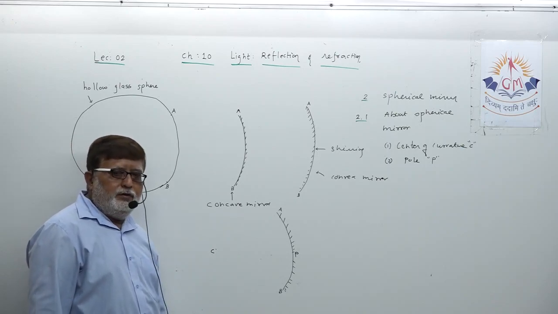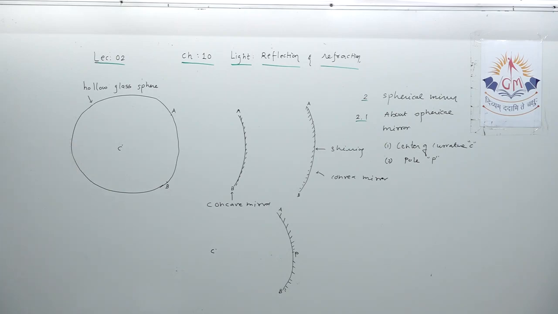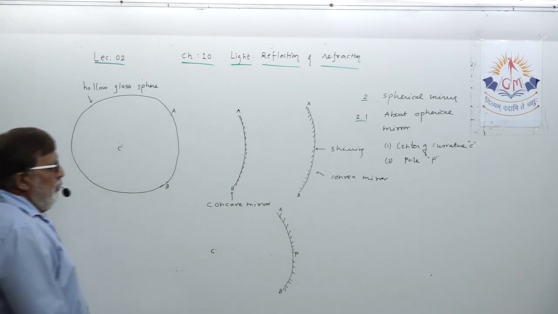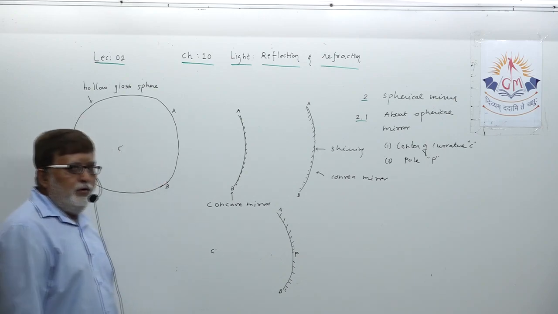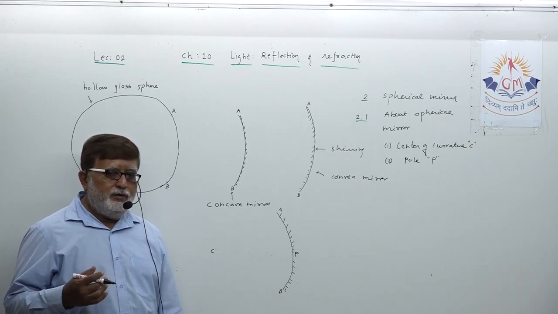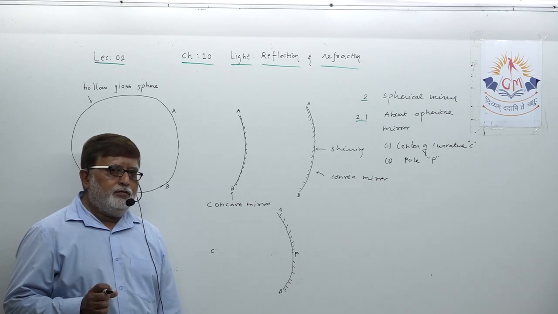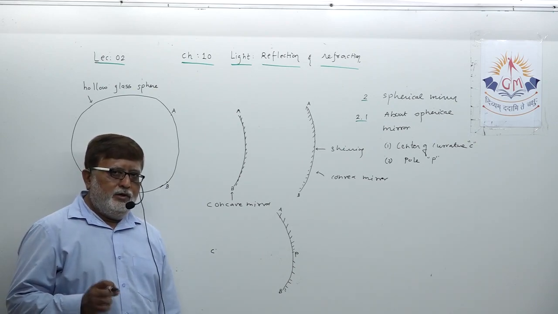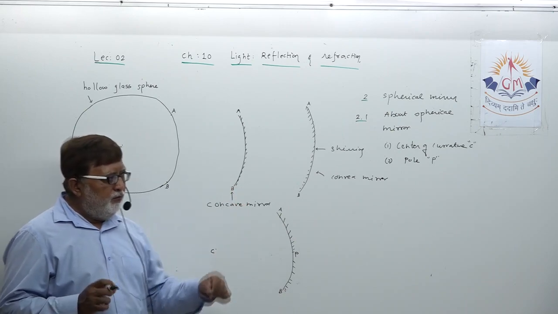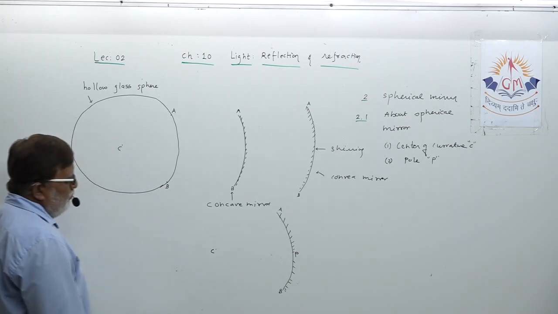The second definition: the center of the reflecting surface, remember this, is called the pole. All definitions are no doubt given point-wise in your material under the title 2.1 about spherical mirror, but it is not given in this way. You have to find it from there. Center of curvature and pole.